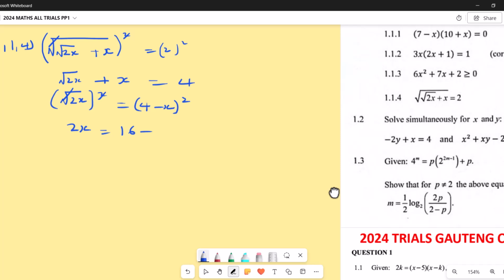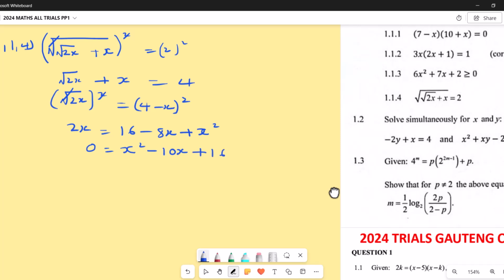That makes it minus 8x, then plus x squared. So we're going to actually form a quadratic here. We're going to say that 0 equals x squared. Now the 2x becomes a minus, so minus 10x plus 16.